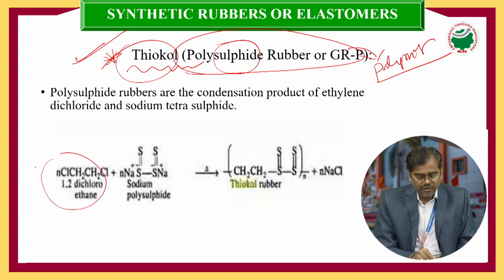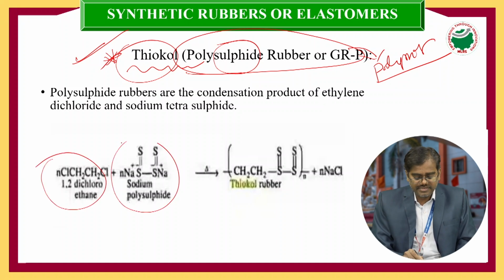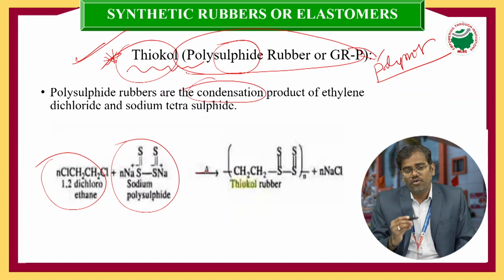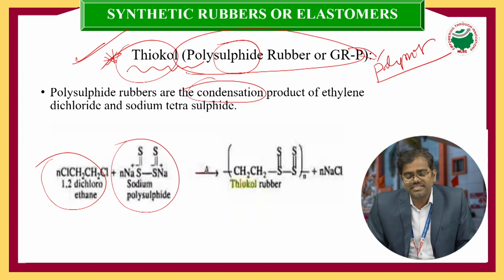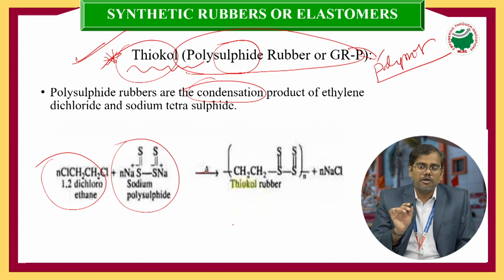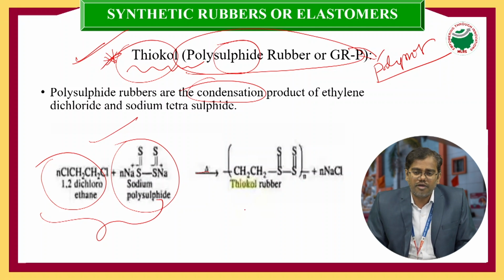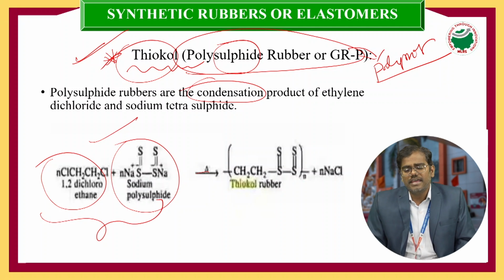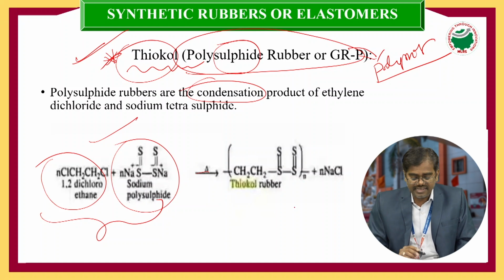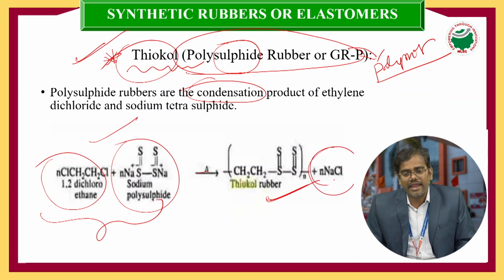Here 1,2-dichloroethane and sodium polysulfide undergo condensation polymerization. As you know, condensation polymerization is the elimination of a smaller molecule from monomers having polar groups, and finally it leads to the formation of a strong, rigid polymer called a condensation polymer. In this case we get thiokol rubber, and the smaller molecule eliminated is sodium chloride.